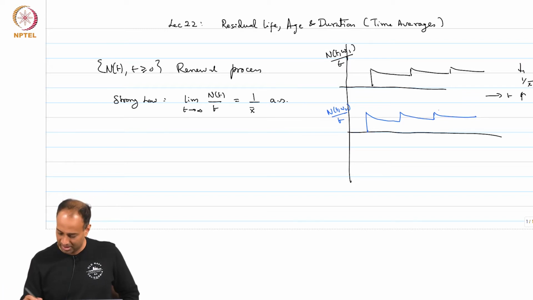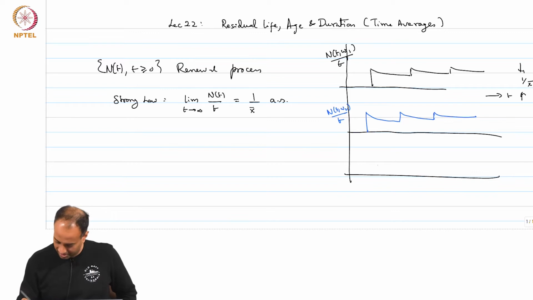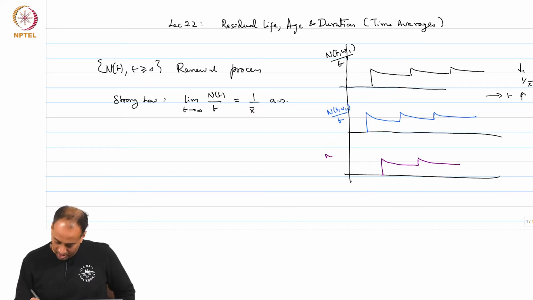You will have something like this, and then for another omega 3 you have something else. This is for N(t, omega 3) over t versus t.